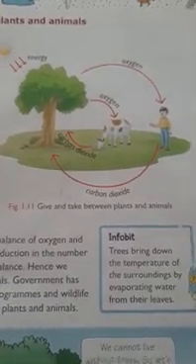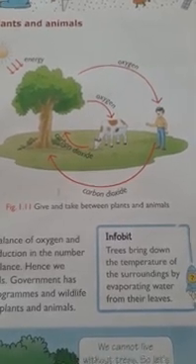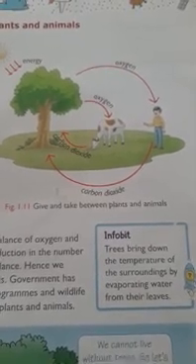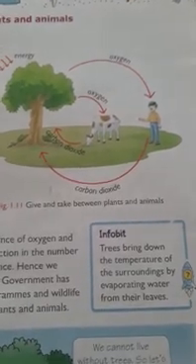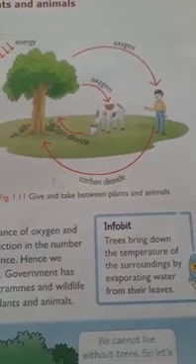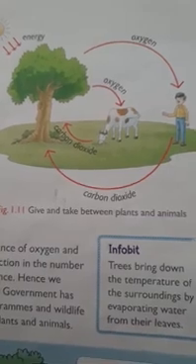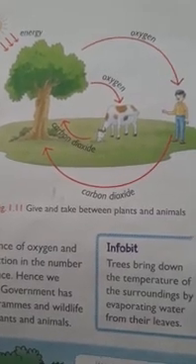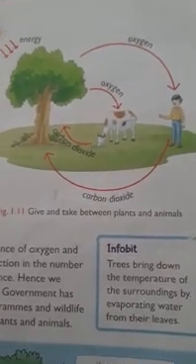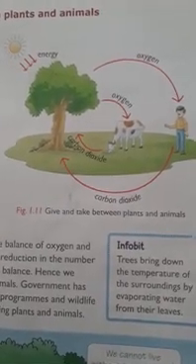Thus, there is a flow of energy from the sun to the plants. The energy from the plants then flows to animals and human beings, as you can see with these arrow marks, showing how this cycle rotates between plants, animals, and human beings.